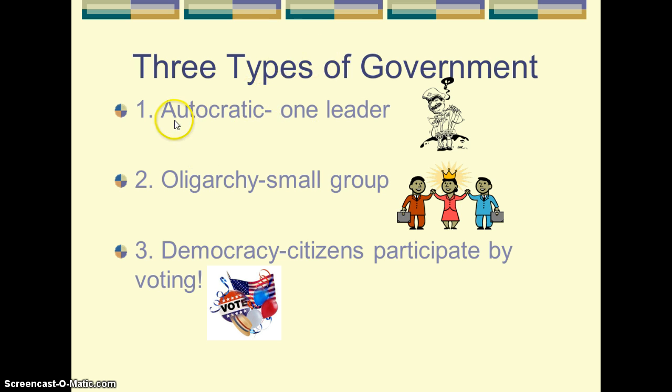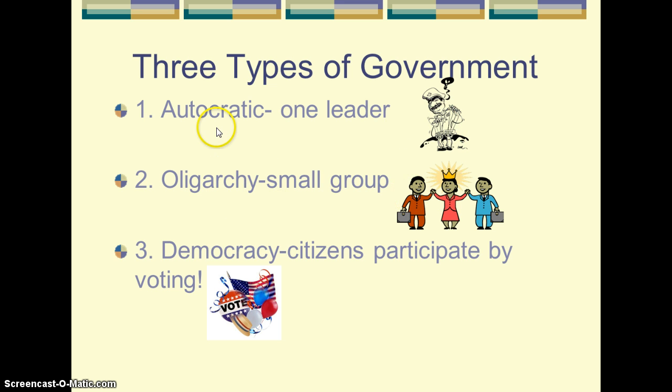In an autocracy, just like the word shows, auto means one, like an automobile means there's one driver. In an autocratic government, or an autocracy, there's one leader. Oftentimes, it's a dictator or an absolute monarchy, which is a king or queen. In an oligarchy, it's a small group of people, usually two or more. They're usually wealthy or well-educated, and that's how they control the country.